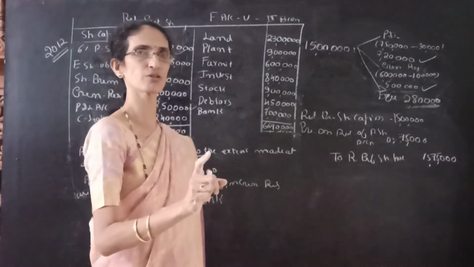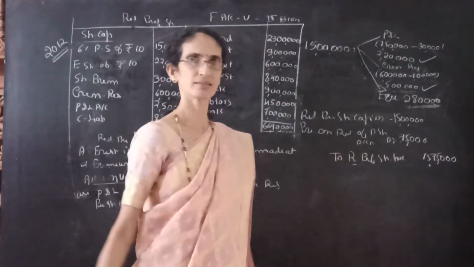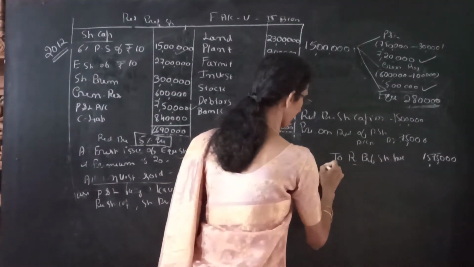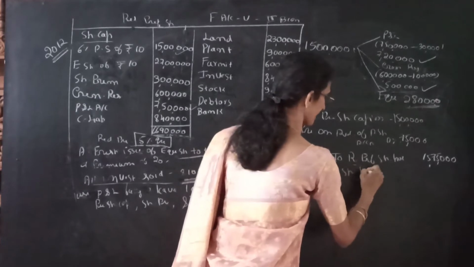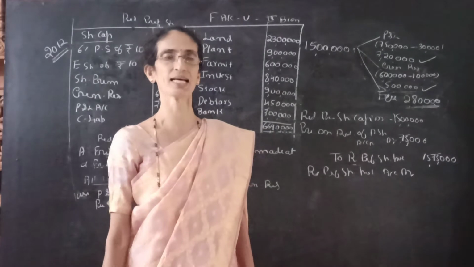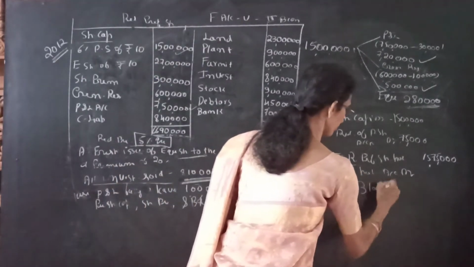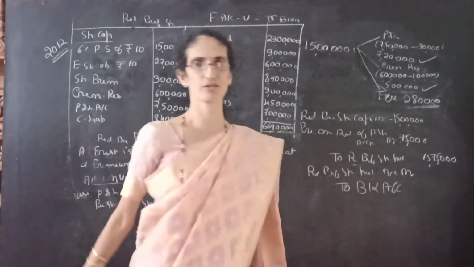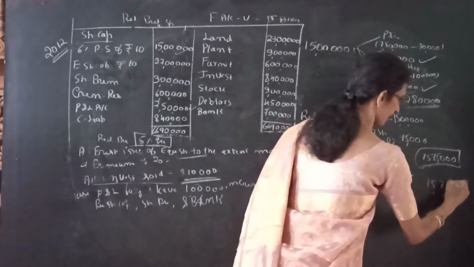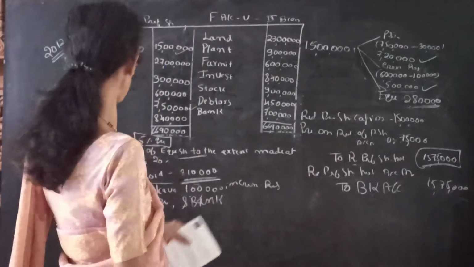The last entry is the payment to the redeemable preference shareholders. Now it is credit, so we have to debit it. Write the entry as redeemable preference shareholders account debit. We are making the payment. When you are paying, cash goes out, so credit the bank account. The amount is the same, 15,75,000. So the general entries are over.